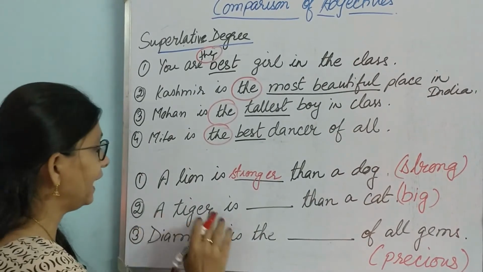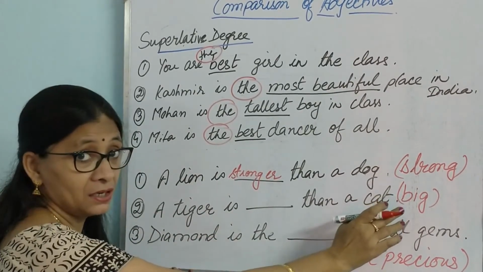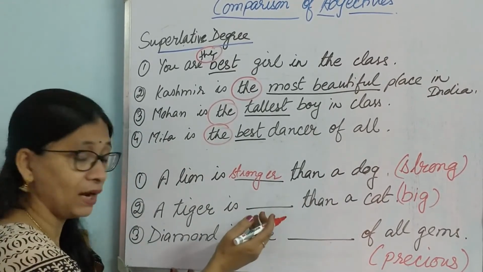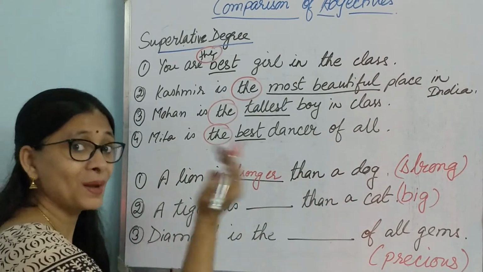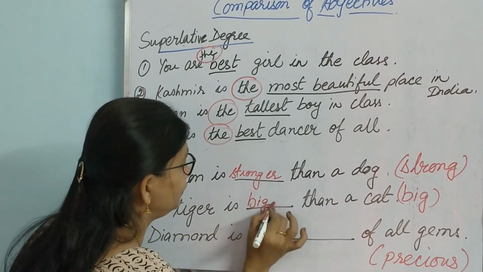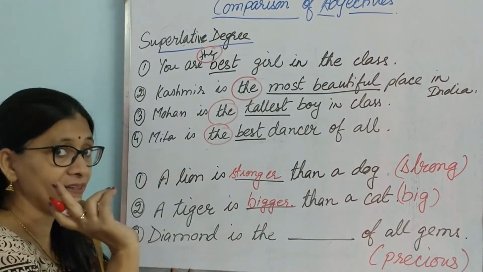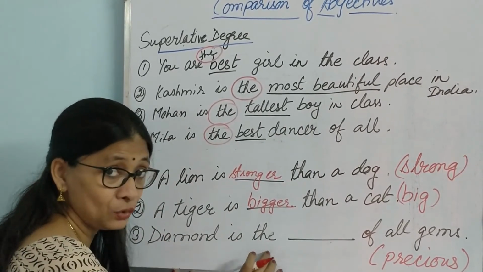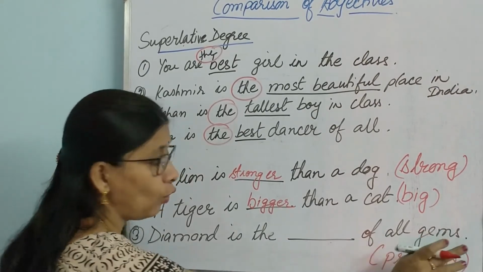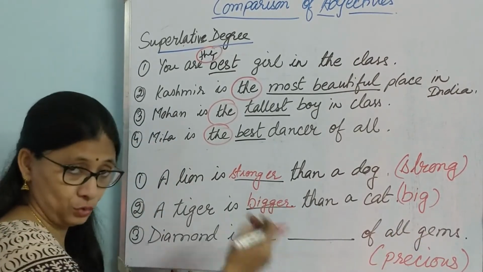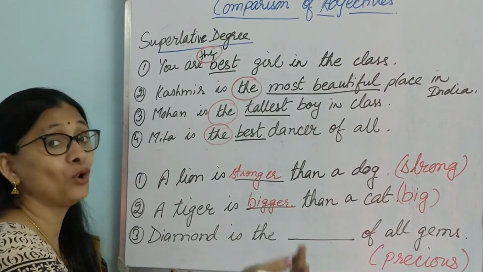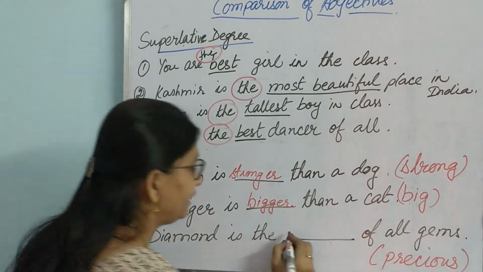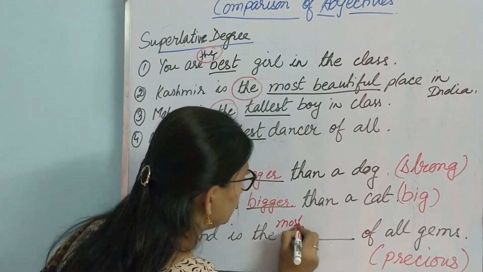Okay. Next sentence. A tiger is dash than a cat. Big. So we have to use one of the forms. Again there is a than. So what will come here? Big. Bigger. Yes. B-I-G-G-E-R, bigger. Don't forget the spelling. Now look at this sentence. Diamond is the. There is a clue. The dash of all gems. So you will use the positive degree, comparative degree or superlative degree. What should come here? The. So it should be the superlative degree. The most precious.